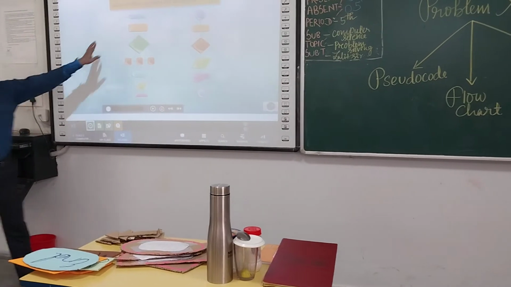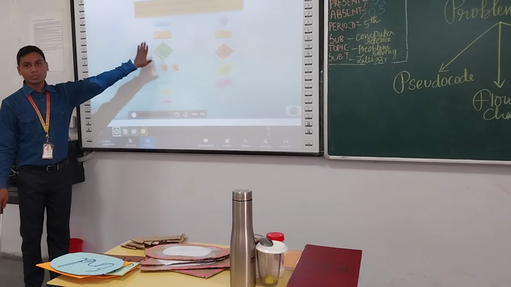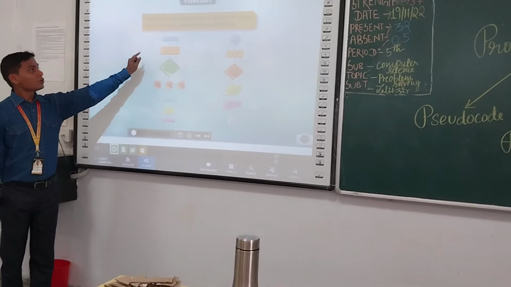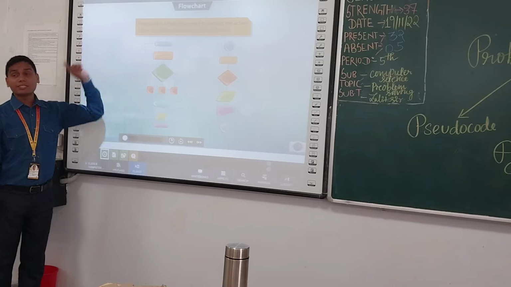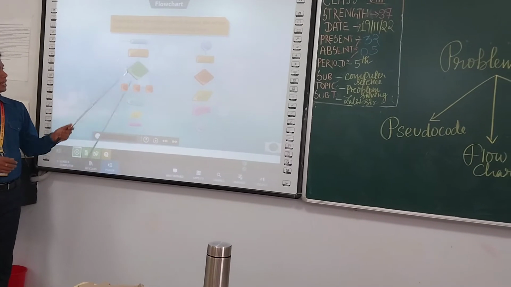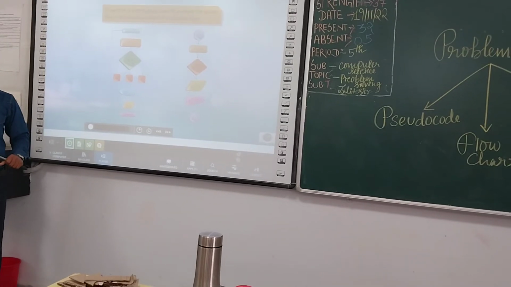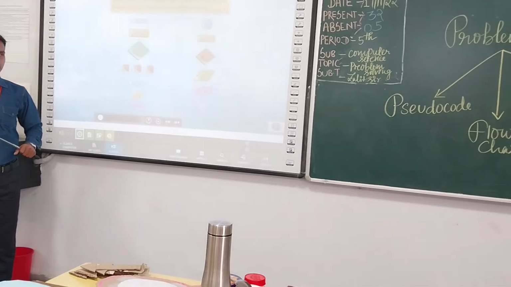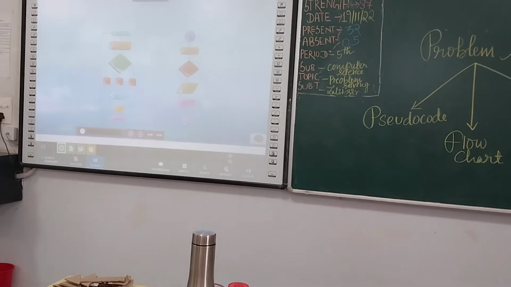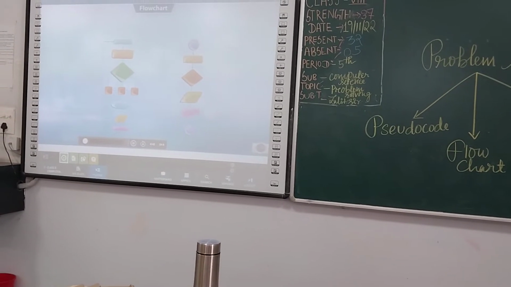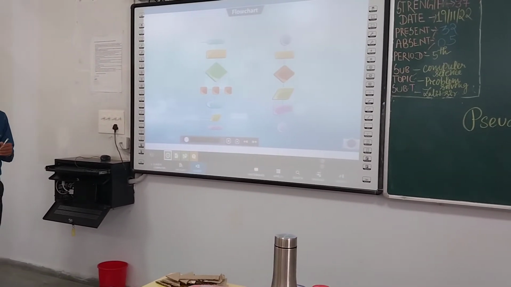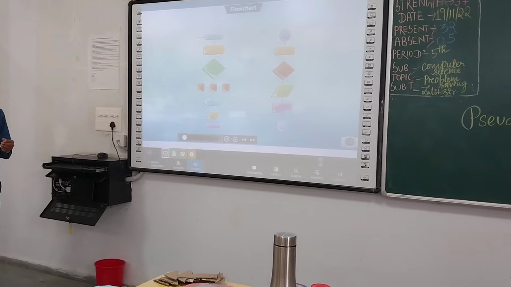So students, have you seen what these pictures are? These are the pictures used in mathematics, yes or no? So what is a flowchart? It's a technique to solve the problem. It's a geometrical representation of the figure to solve a particular task. Clear? It contains a set of symbols which are used to represent different actions. These symbols are termed as components of flowchart.